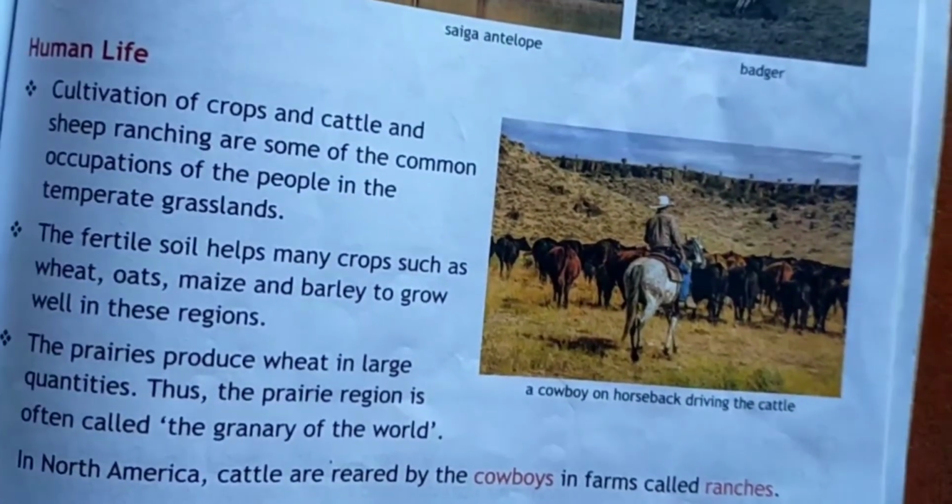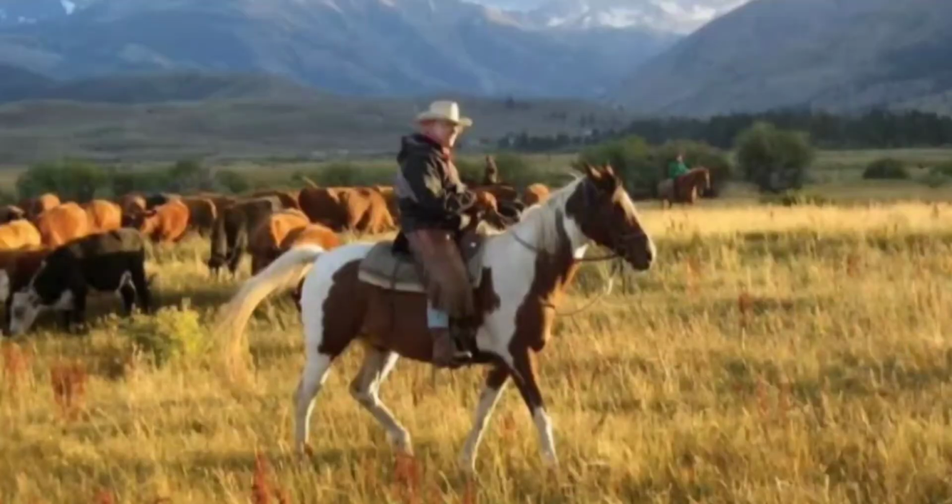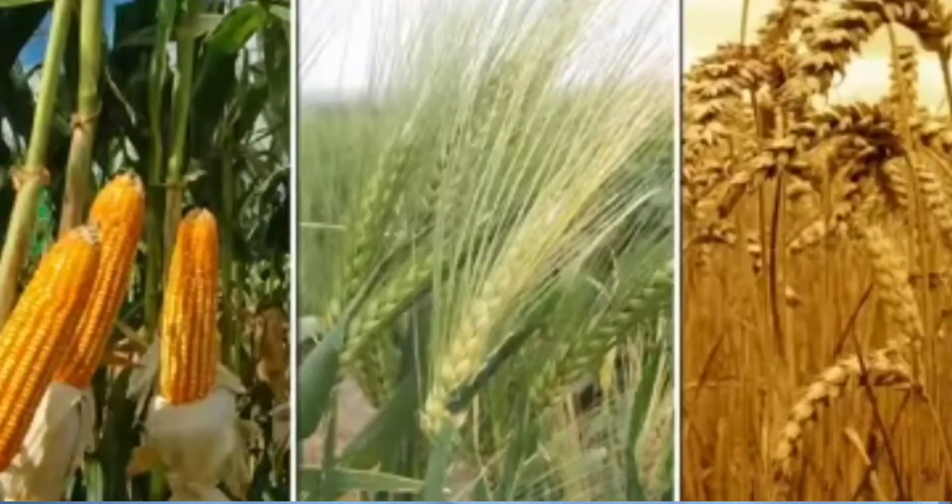Now we'll read about human life. The temperate grasslands are home to many nomadic animal herders, and the cultivation of crops and cattle and sheep ranching are the common occupations of the people in these temperate grasslands. The soil is very fertile and it helps many crops to grow such as wheat, oats, maize and barley, and these grow well in this temperate region.